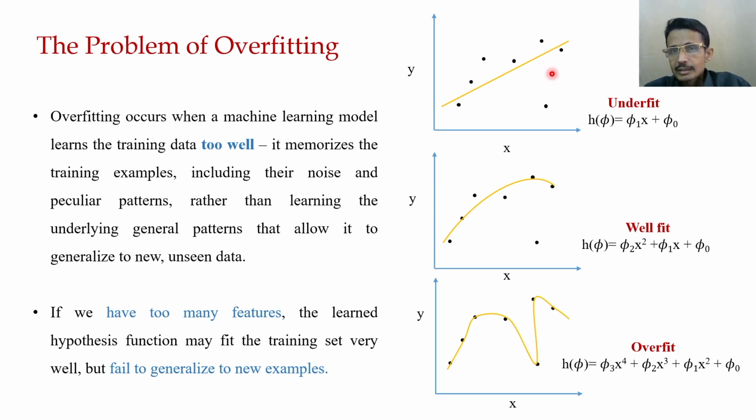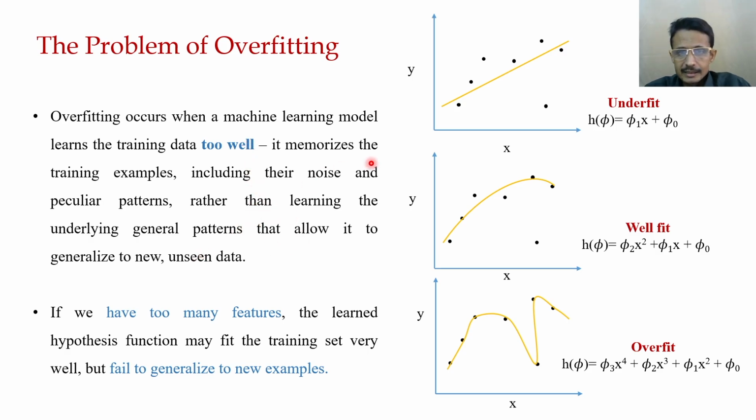It loses the generality. If this scenario happens, then we say that our model is overfitted, or the tendency to overfit is very high.